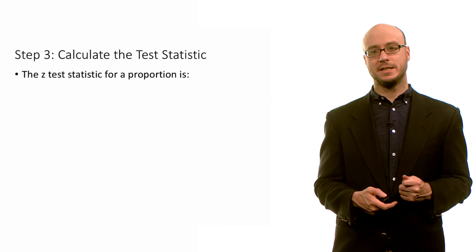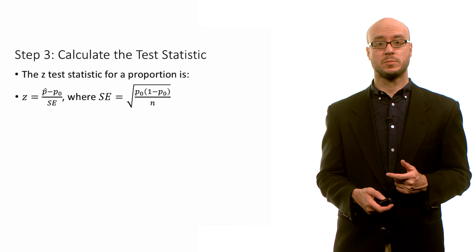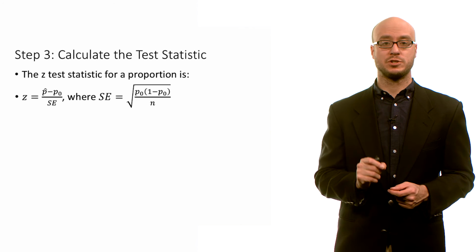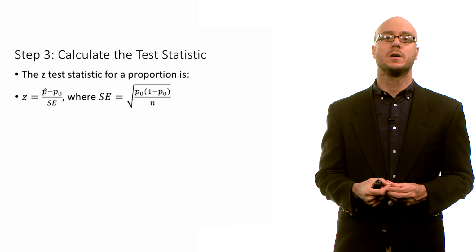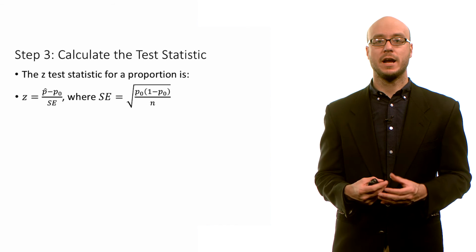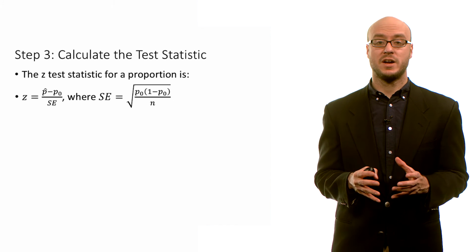For step 3, we calculate the z-test statistic. So for sample proportion, z is p hat, or sample proportion, minus the claimed value of the null, divided by the standard error, where the standard error is essentially sigma divided by square root of n.